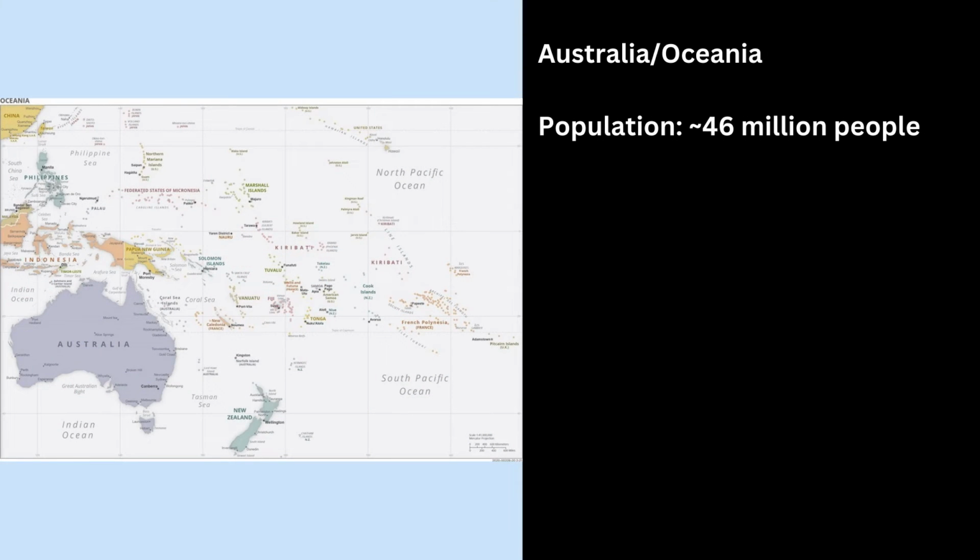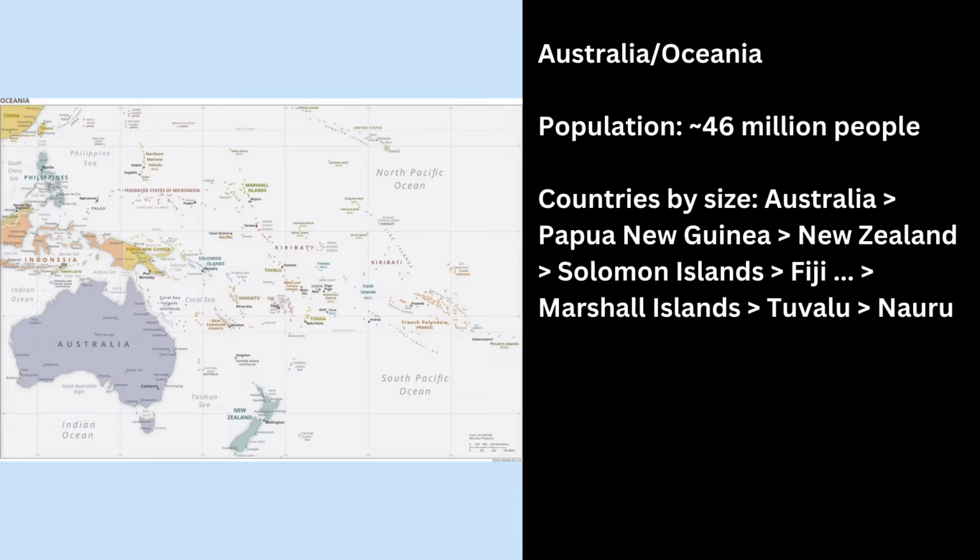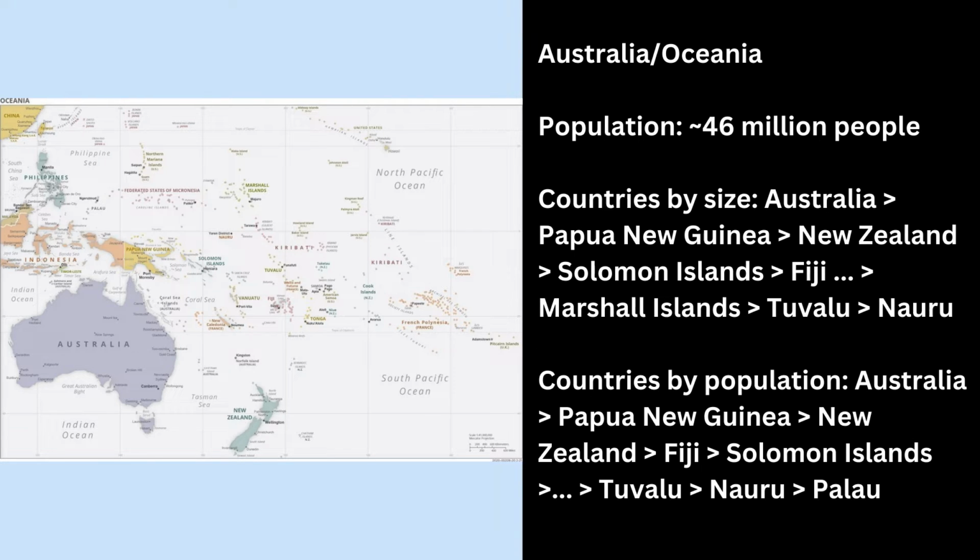Moving to the Australia-Oceania region, the total population is around 46 million people. The largest countries by size are Australia, Papua New Guinea, New Zealand, Solomon Islands, and Fiji. The most populous are Australia, Papua New Guinea, New Zealand, and Fiji.